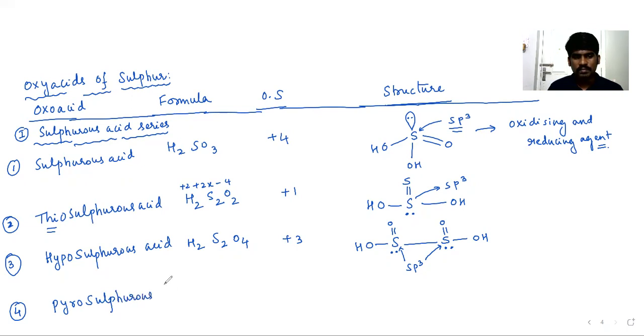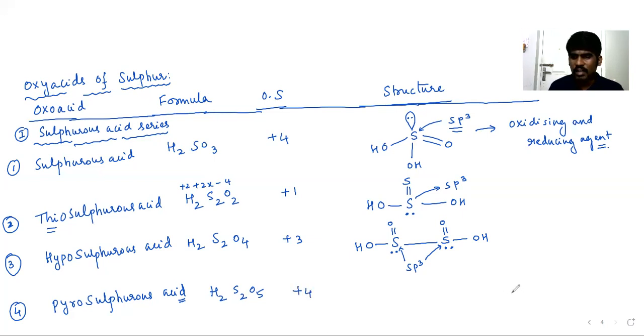And similarly we have the fourth one, pyrosulfurous acid. How do I remember it generally? Pyrosulfuric acid, also said to be oleum, is H2S2O7. Pyrosulfurous and pyrosulfuric differ by 2 oxygens, so I can remember it as H2S2O5. Oxidation number: 2 plus 2x minus 10, so x will be equal to +4.